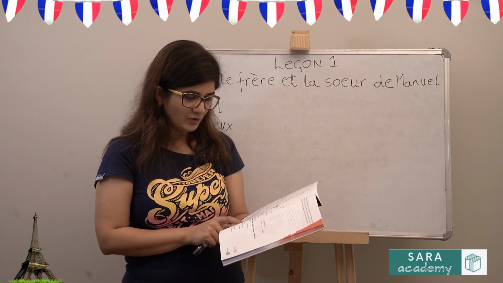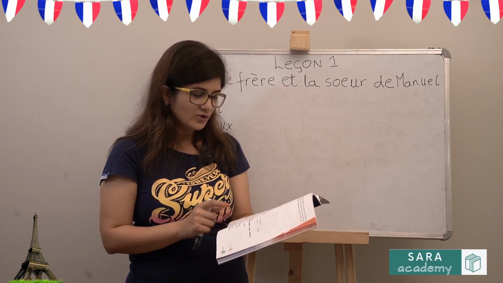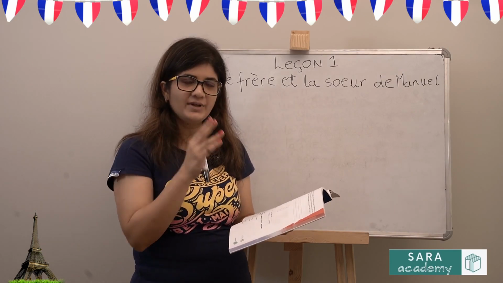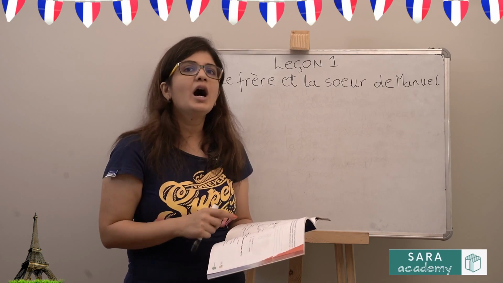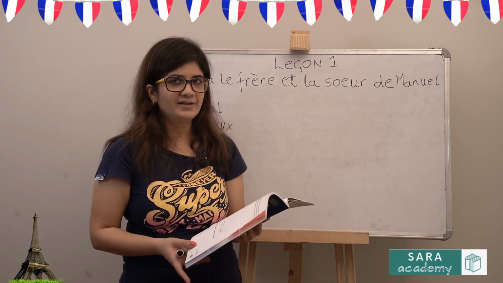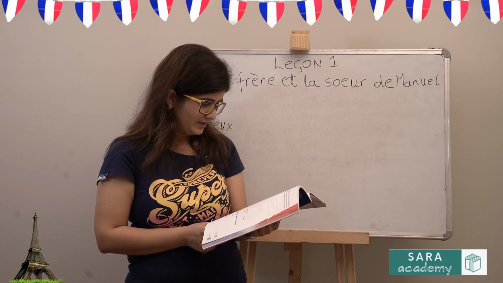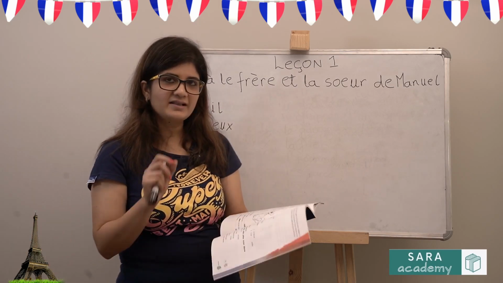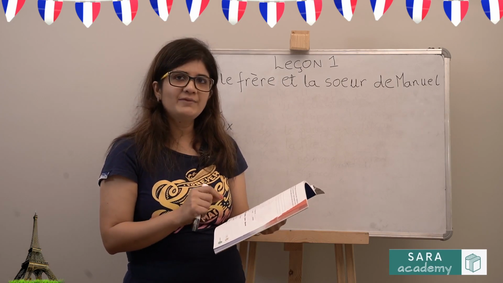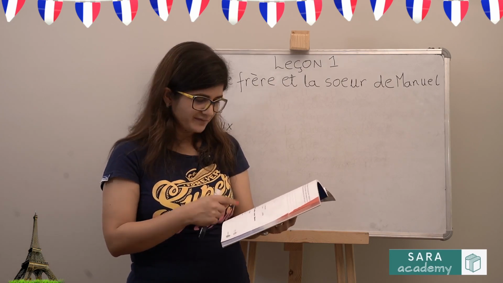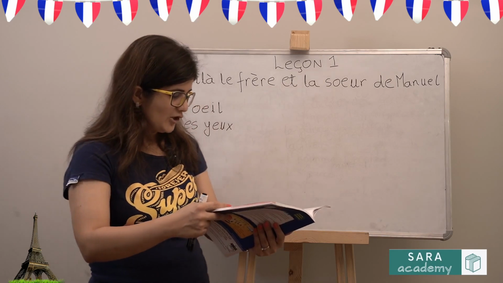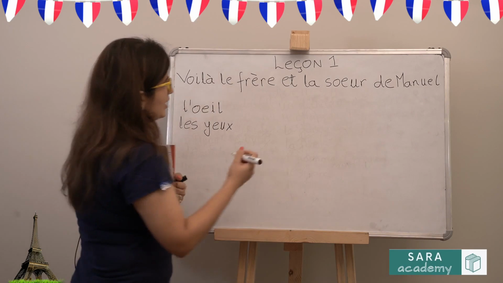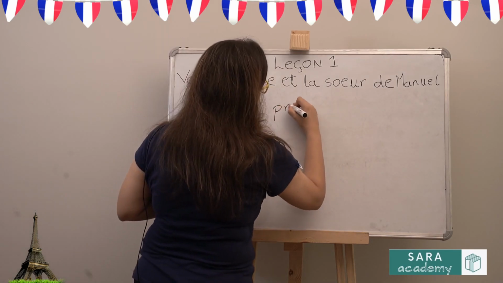Nous préférons le cours de dessin. So your answer would be P-R-E aigu F-E aigu R-O-N-S. Do not forget the accents. Les filles préfèrent le cours de piano. So in this case there is a slight difference. This concept we will study in the later chapters. For now I am just giving you the answer. So préférer with les filles, the conjugation would be something like this. So your infinitive is like this.